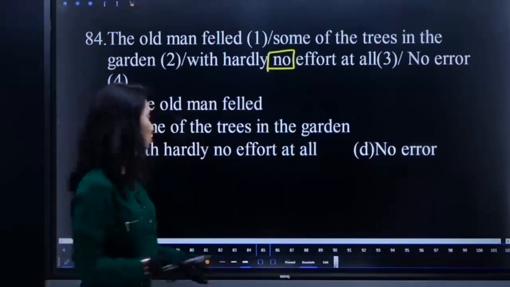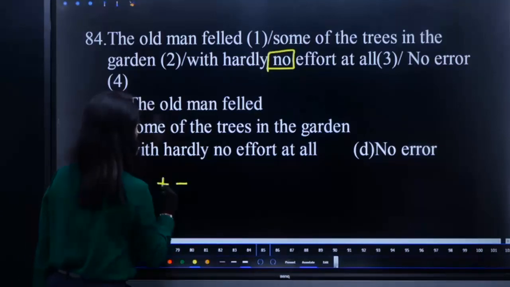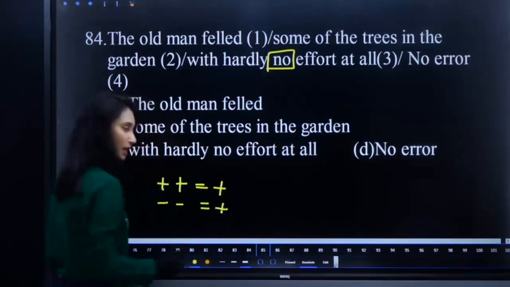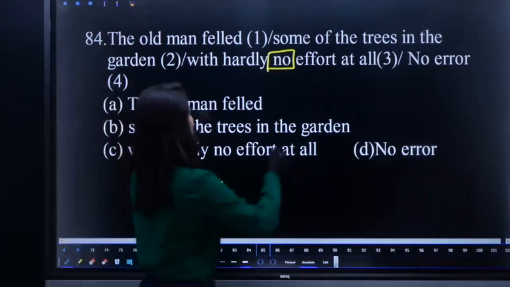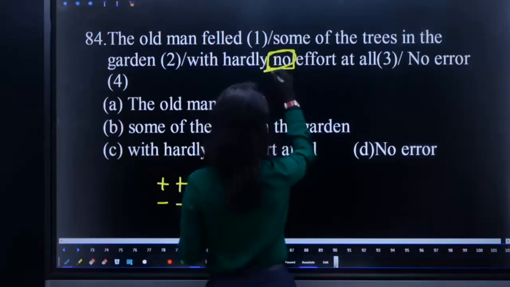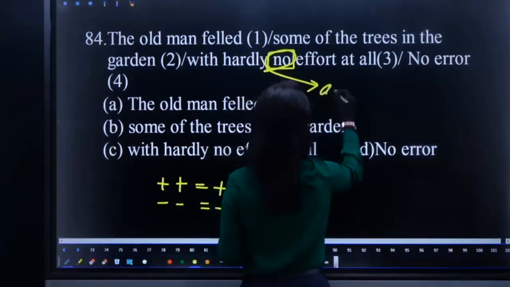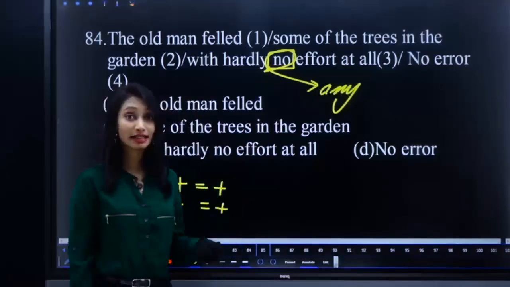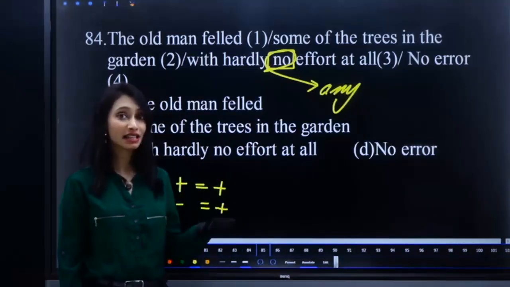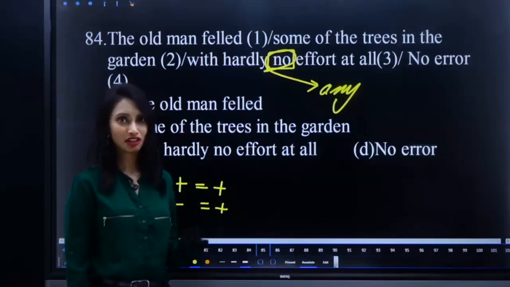Double negative becomes positive, because plus plus is plus, minus minus is equal to plus only, but we don't require positive there, we require negative. So we have to omit this no and replace it with any. Hardly any effort at all. Yesterday in our last class I told you any is in negative sentence, some is in positive sentence.